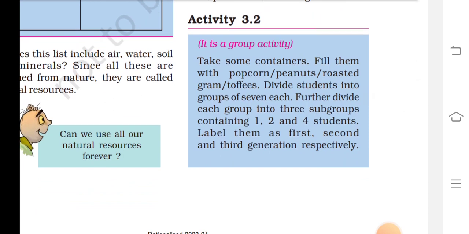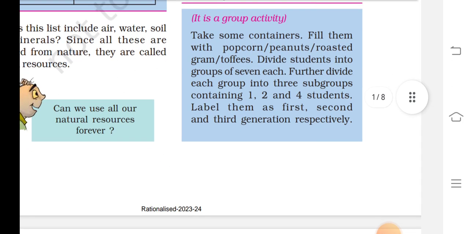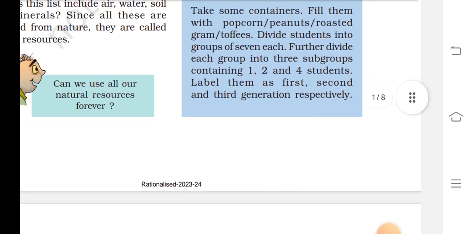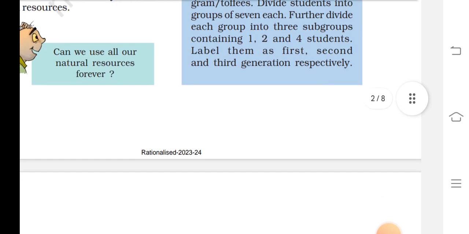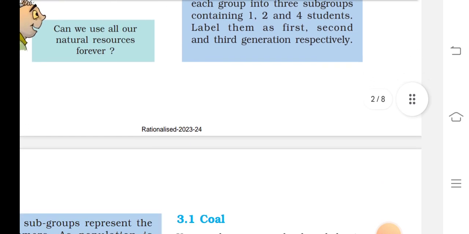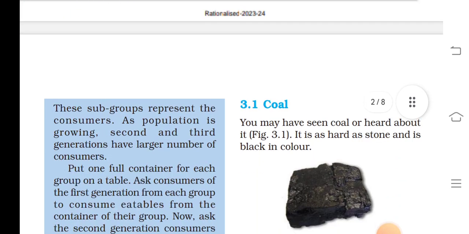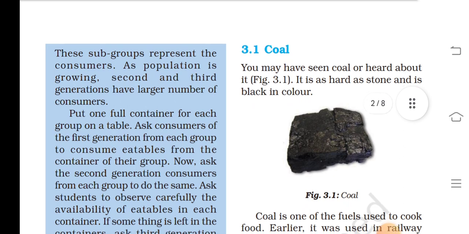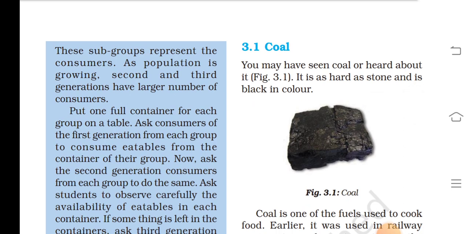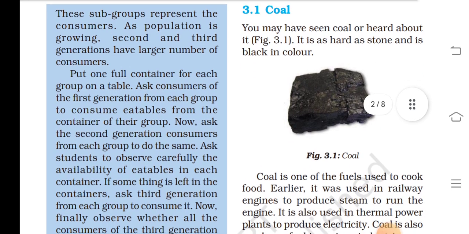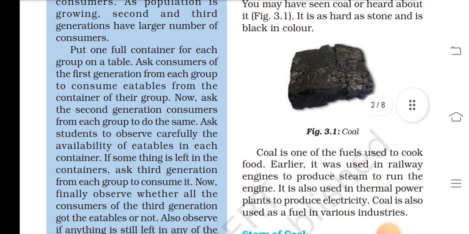Activity 3.2. Take some containers and fill them with popcorn, dry roasted gram, toffees. Divide the students into groups of 7 each. Further divide each group into 3 subgroups containing 1, 2, and 4 students. Label them as first, second, and third generation respectively. These subgroups represent the consumers as the population is growing. The second and third generations have a larger number of consumers.